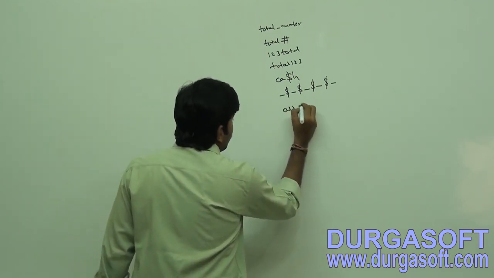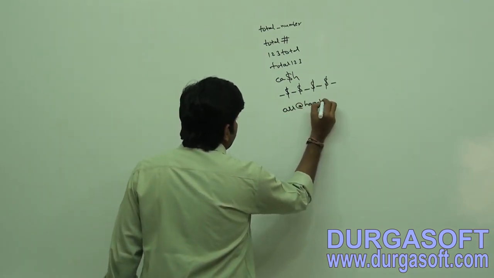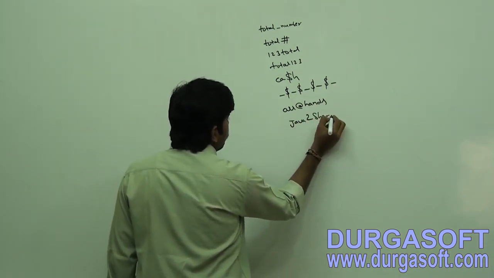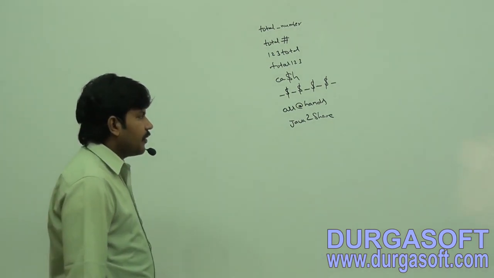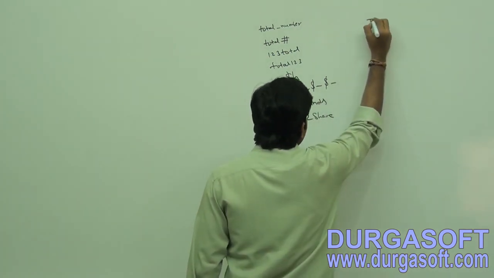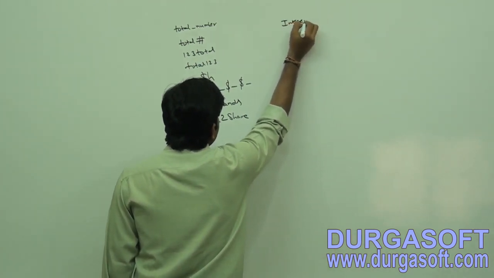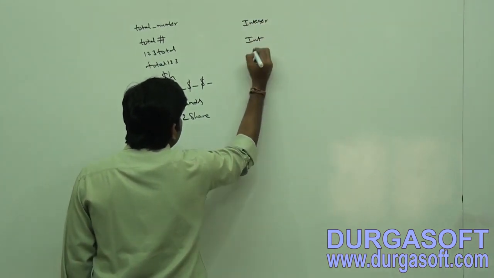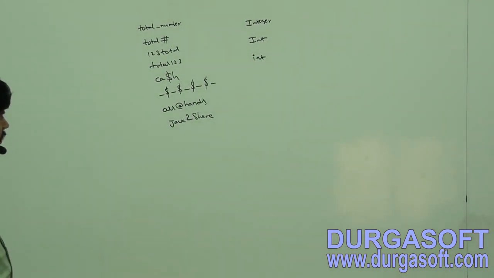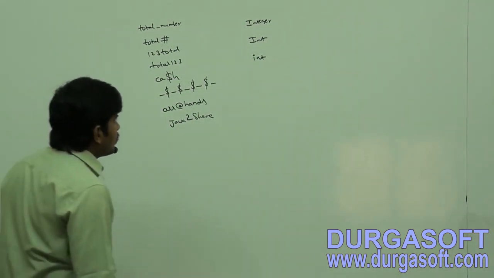Next, all at the rate hands. Next, Java2share. Next, Integer. Next, int. Integer, int, like that's all.